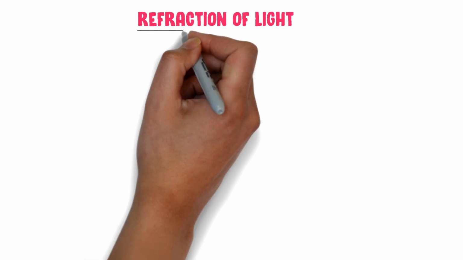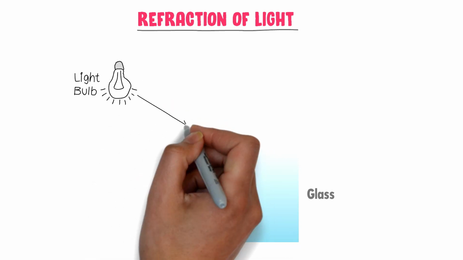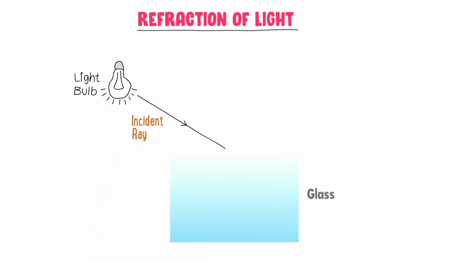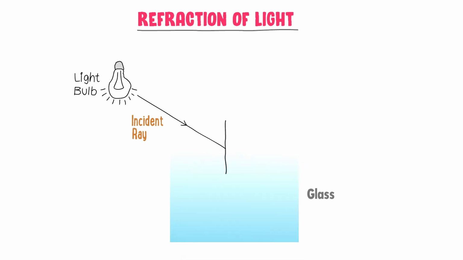Now what is refraction of light? Well, consider a light source like bulb and also consider a material like glass. Now this light bulb produces light in all directions. Let an incident ray is coming from the source and hitting the glass at point of incidence. I draw normal at the point of incidence.